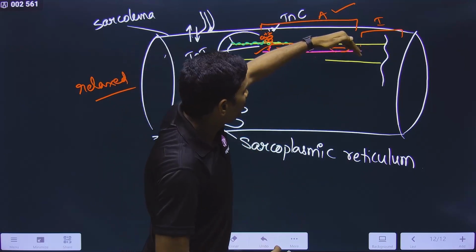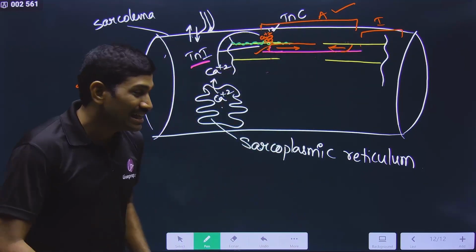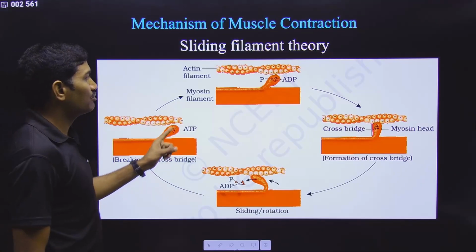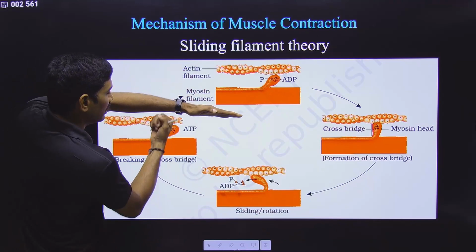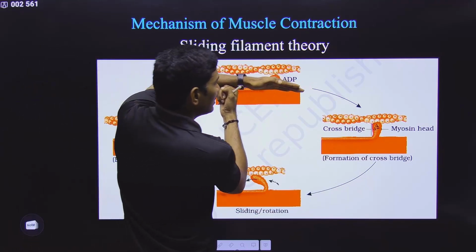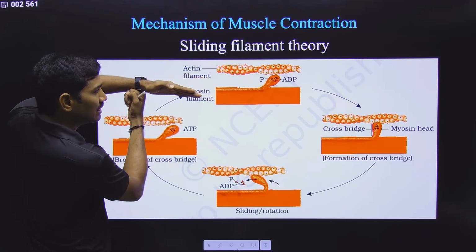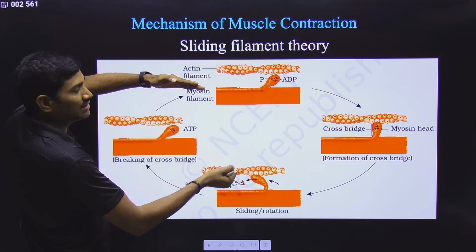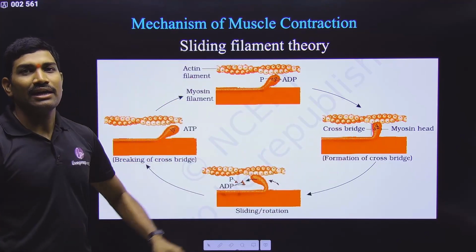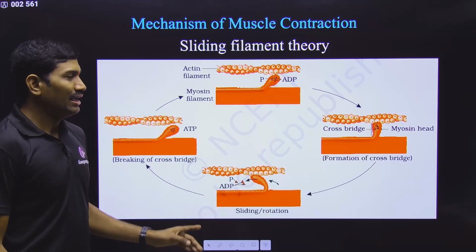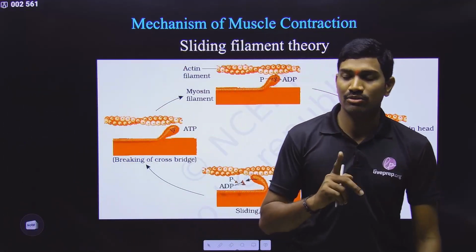In this way, slowly, gradually it is pulling. When it is gradually pulling, there should be a cycle. What is this cycle? Attachment to actin, then pulling it, then releasing, and once again freshly attaching at a different location, further pulling and leaving, and freshly attaching, pulling. So this is the cycle, and this cycle is very simple. For one complete cycle, it is 1 ATP. Once again I am telling you this point.